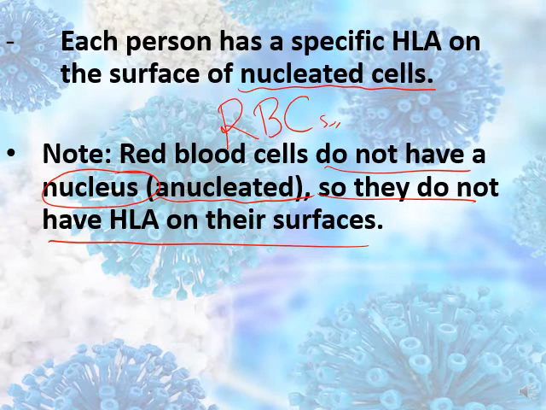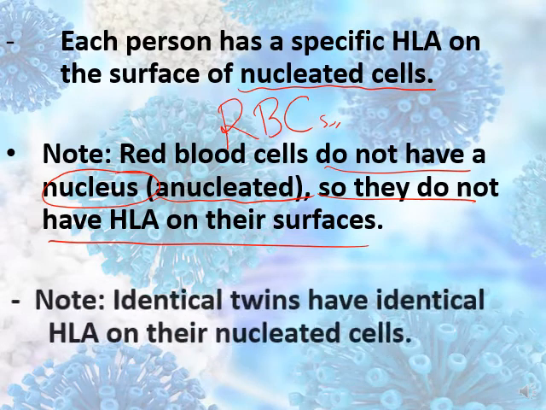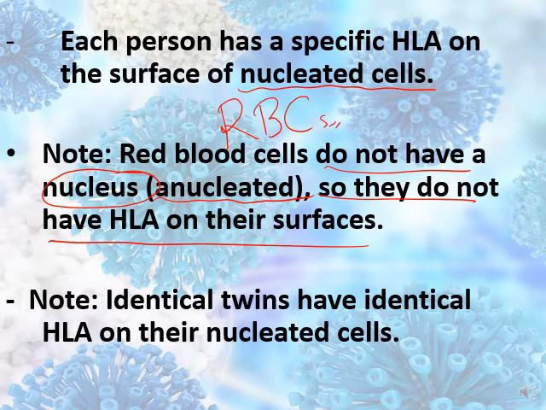They don't have a nucleus, so they don't have HLA, because HLA is found on the surface of nucleated cells. Also, identical twins, as I said before, have identical HLA on their nucleated cells.